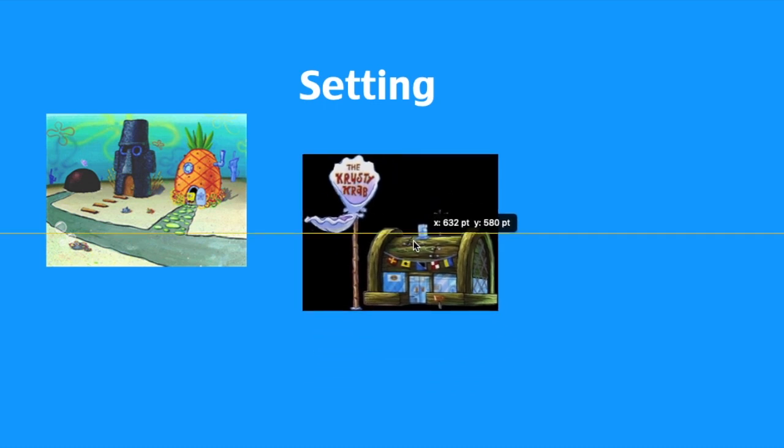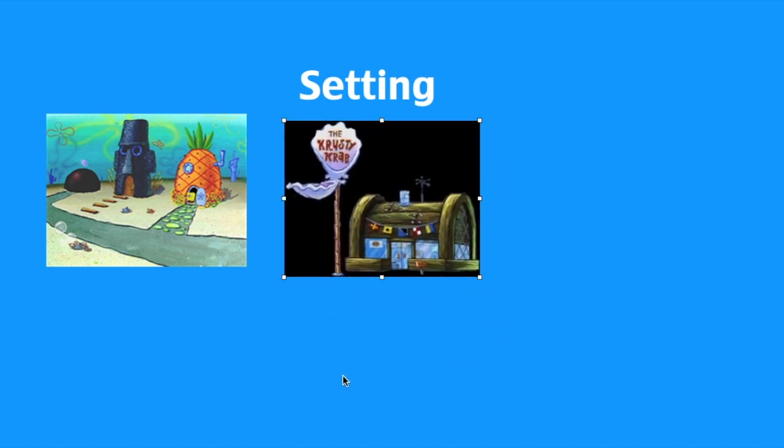And then also, when SpongeBob goes to work, the setting changes to the Krusty Krab. So the Krusty Krab is another setting. So the setting can change. Sometimes he's at his house. Sometimes he goes to work. So that's where the story is at. And like I said, it could be when too.